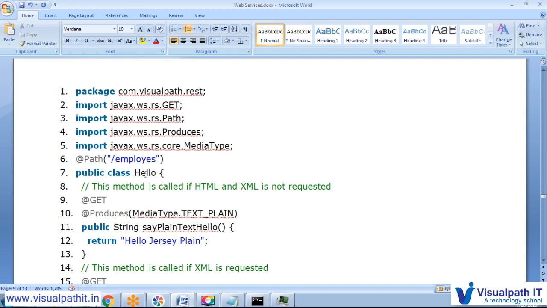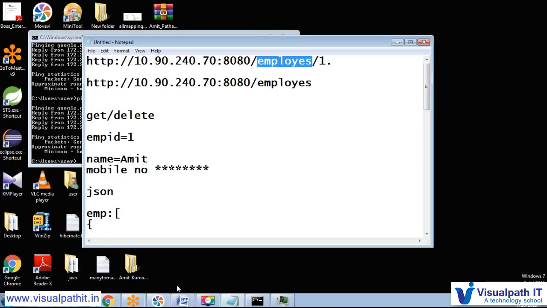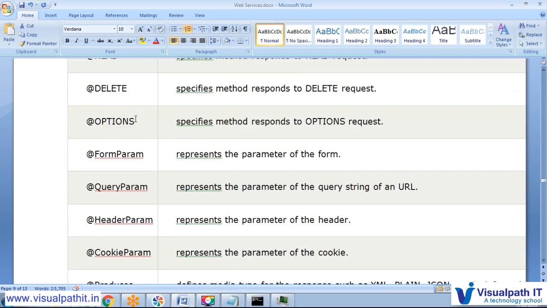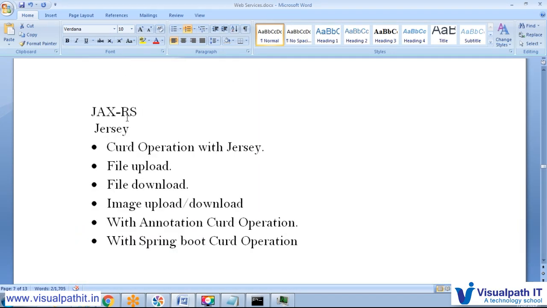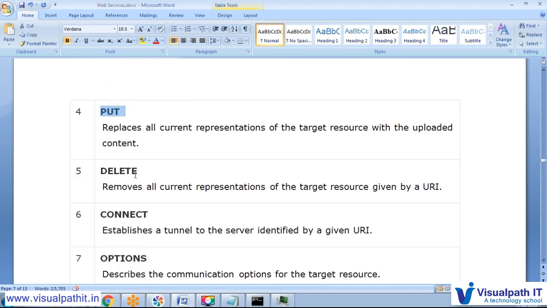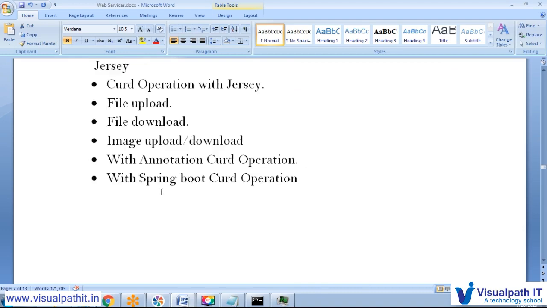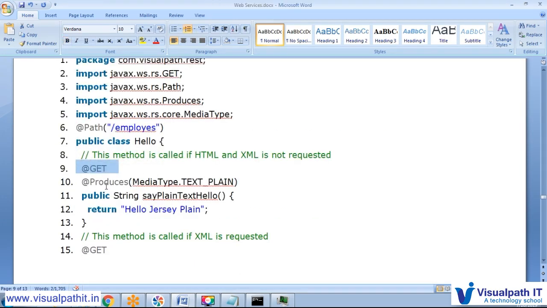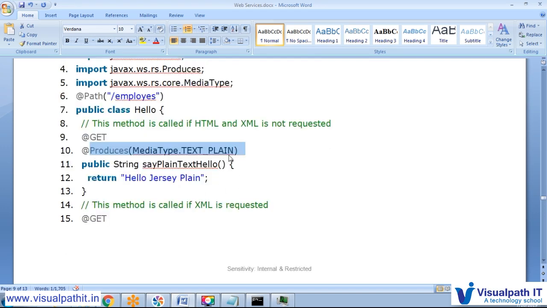And after that, public class Hello. Here we will pass all the verbs, meaning GET, PUT, POST, DELETE, CONNECT, OPTIONS, whatever we are going to utilize here. A particular method we have to mark with the verb, so GET, and after that Produces. I already explained what kind of thing we would like to produce. We just want text plain, so just media type text plain.